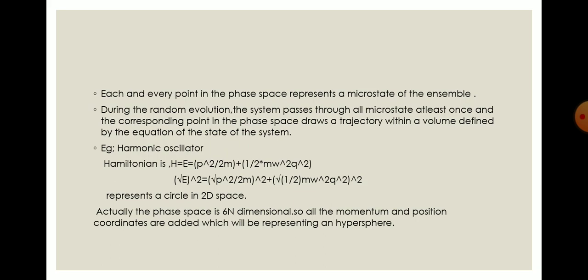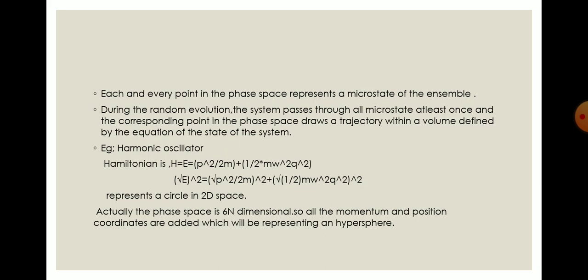This trajectory will be of a limited region, where the finite energy will limit the values of both qi and pi. So we will be getting a restricted volume, that is, the trajectory will be restricted to a hypersurface.